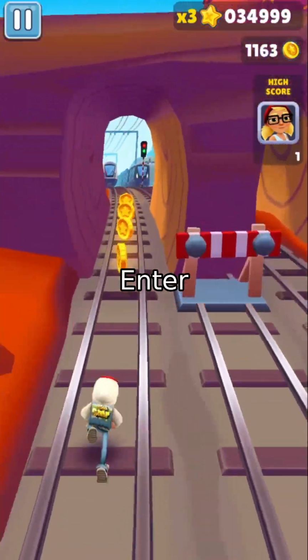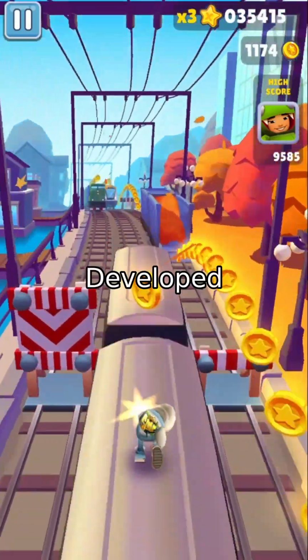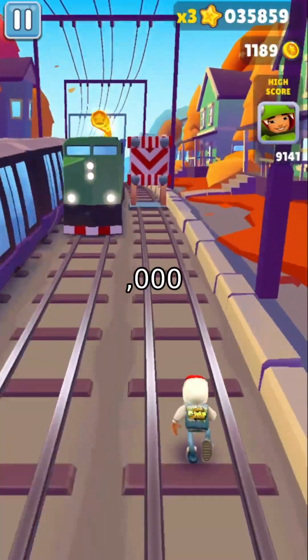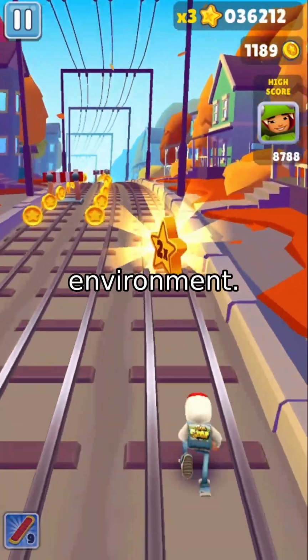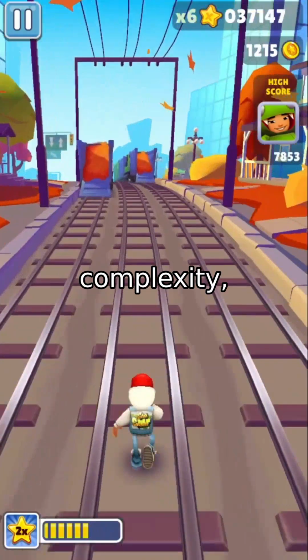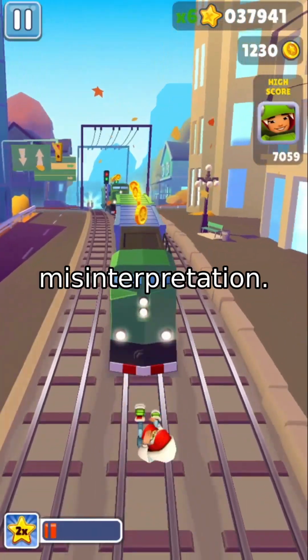world. Enter AmbiK, a groundbreaking dataset designed to solve this exact challenge. Developed by researchers at LMU Munich, MIPT, and AIRI, AmbiK contains 2,000 tasks, 1,000 ambiguous and 1,000 clear, set in a kitchen environment. Why kitchens? Because they're a microcosm of real-world complexity, strange objects, multiple execution paths, and endless opportunities for misinterpretation.